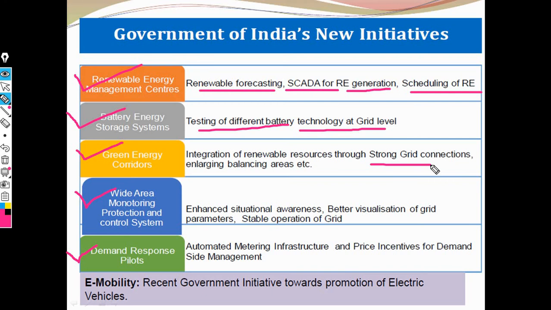We also need several parameters that can control the grid, advanced metering infrastructure, and price incentives for demand side management. Okay, now these are the several Government of India's new initiatives.